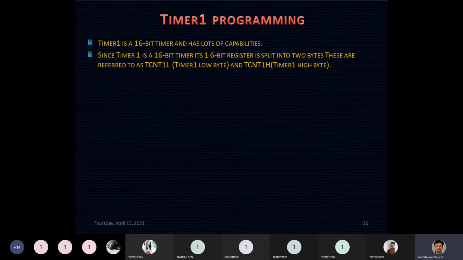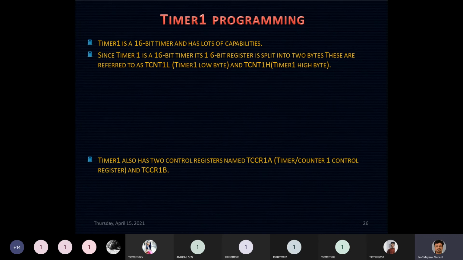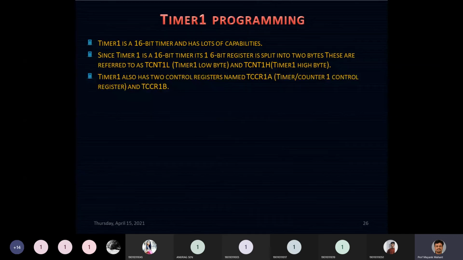Okay. So since timer 1 is a 16-bit timer, the 16-bit register is split into 2 bytes. They are referred to as TCNT1L and TCNT1H. As our AVR is an 8-bit microcontroller, if I want to accommodate 16 bits, I need to use 2 registers. So the TCNT registers related to your timer 1 are 2 registers. One is the lower byte and the other is the higher byte.